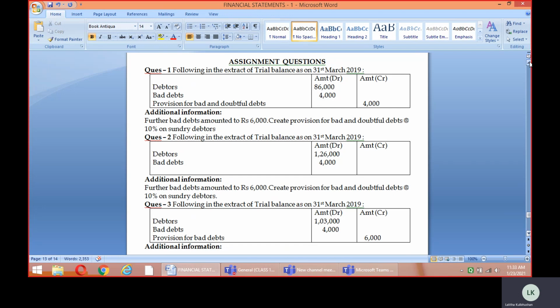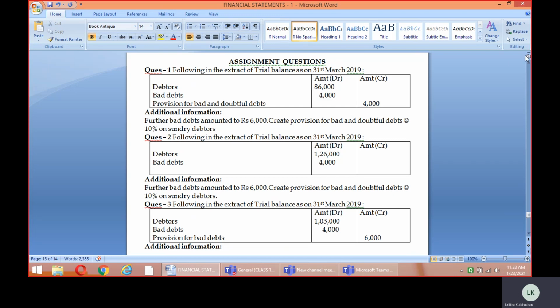The next is question number 2. The extract has been given: debtors, and old bad debts of 4,000, but no other information. The new bad debts is given as per the adjustment, 6,000, and you are told to create a new provision. But remember children, no old provision is given. So it becomes very simple in the profit and loss account: the step of deducting the old provision you are not supposed to do. Everything else remains the same. The new bad debts and the new provision have to be taken to the balance sheet as a deduction from the value of the debtors.